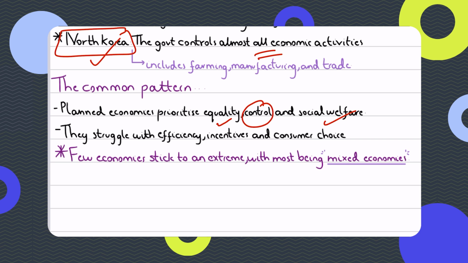But such a system, while it looks very fair and equitable, reduces income inequality and everyone seems a bit happy, the question is, is everyone happy? Because consumer welfare is quite low in terms of less choice. Such systems struggle with efficiency. They struggle with incentives, and incentives are very important for efficiency. They also struggle with consumer choice, with bureaucracy, with inefficient management, and with inefficient allocation of resources.